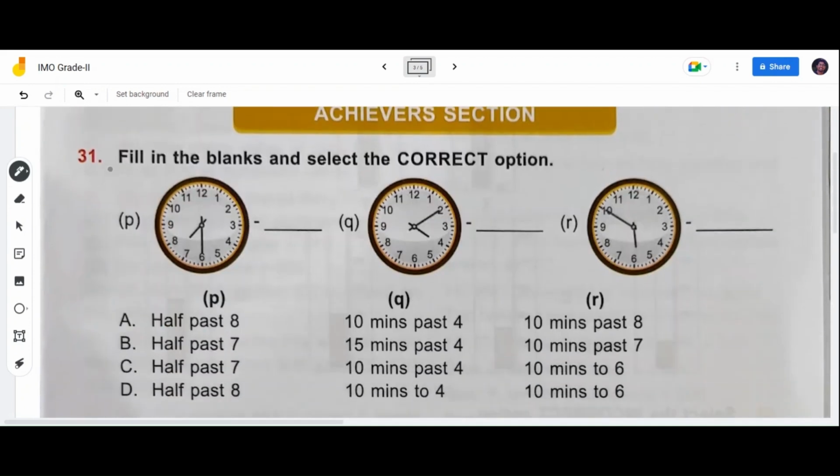Achievers section. 31st question. Fill in the blanks and select the correct option. Okay, let's go with the options, children. Half past 8. Figure B, half past 8. No, this is wrong.